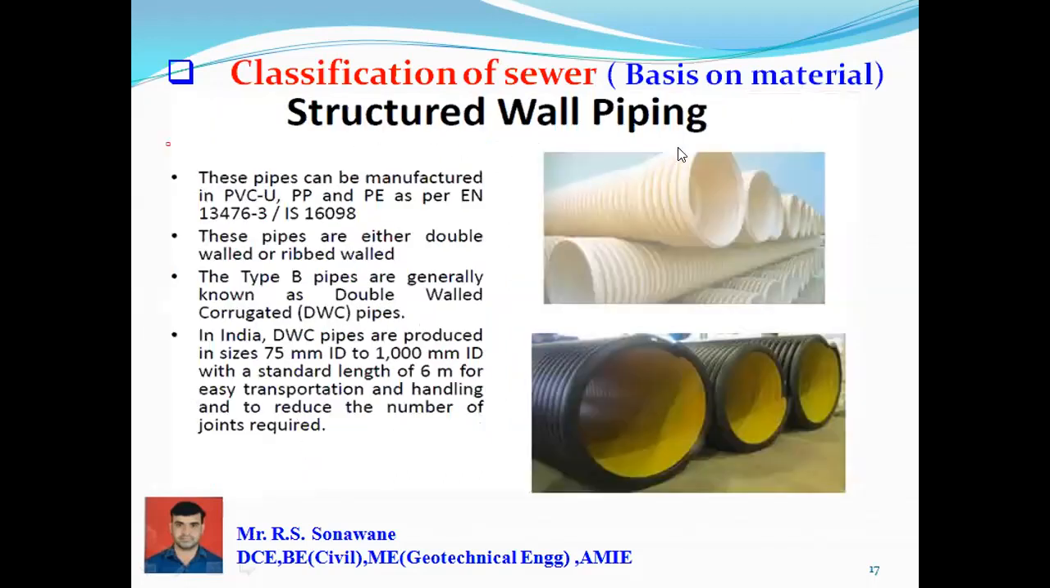Next is structured wall piping. In the picture you can see structured wall piping. This pipe can be manufactured in PVC as per IS 16098. These pipes are either double walled or rib walled. The type B pipes are generally known as double walled corrugated DWC pipes. In India, DWC pipes are produced in sizes of 75 mm internal diameter to 1000 mm internal diameter with a standard length of 6 meters for easy transportation and handling and to reduce the number of joints required.